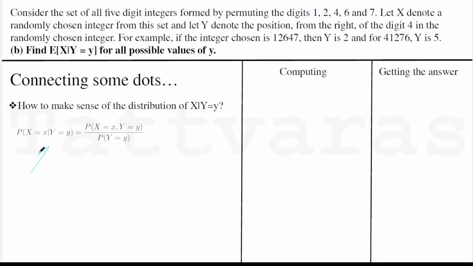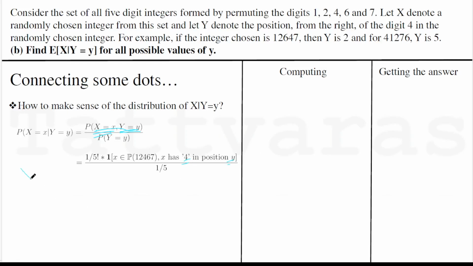To get to it again, we need to connect to the conditional distribution, and we do it the old-fashioned way, the formula to get it. Now, when we are talking about this probability, we have to consider 2 events occurring simultaneously. First is that X is taking the small value x. That is going to happen with probability 1 by 5 factorial. And joined with that is the event that the digit 4 should be at position y.